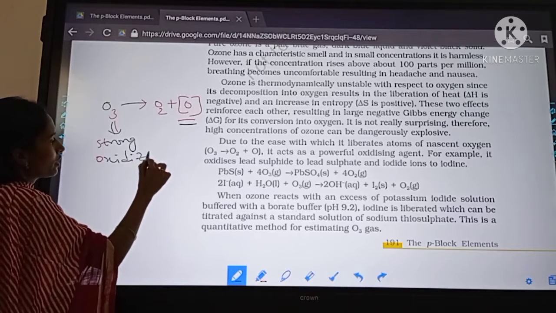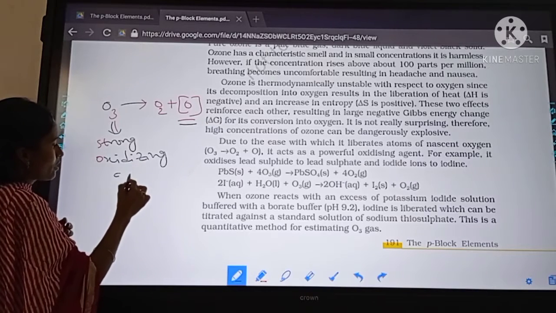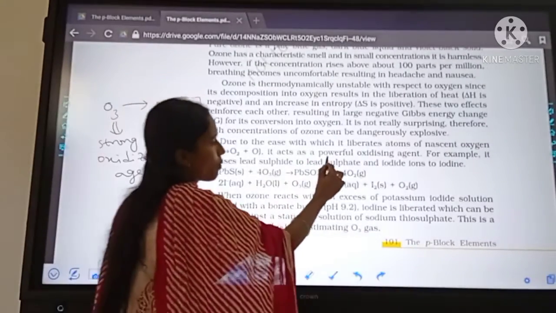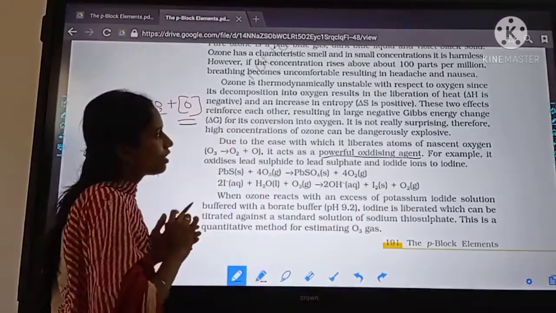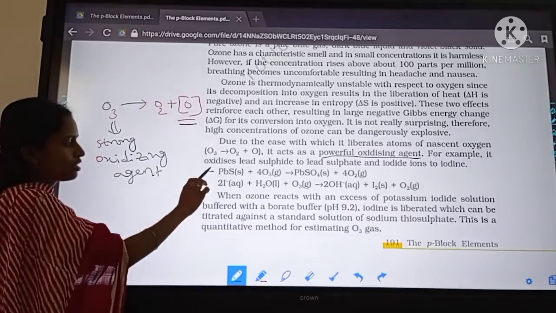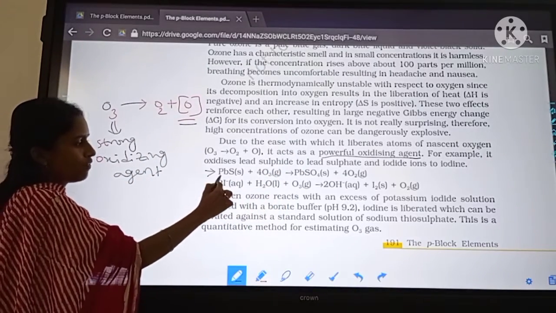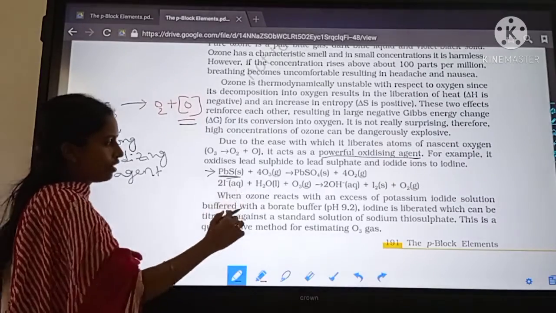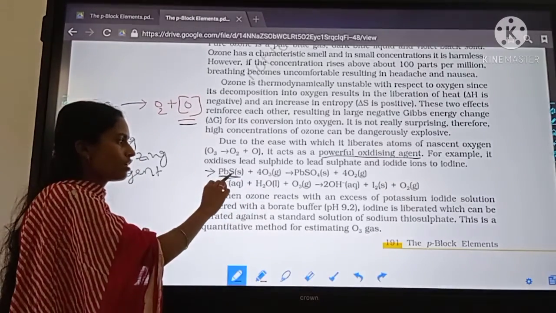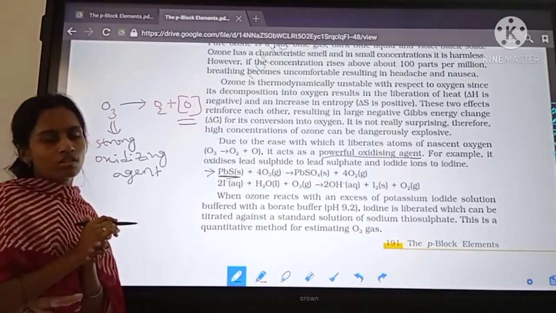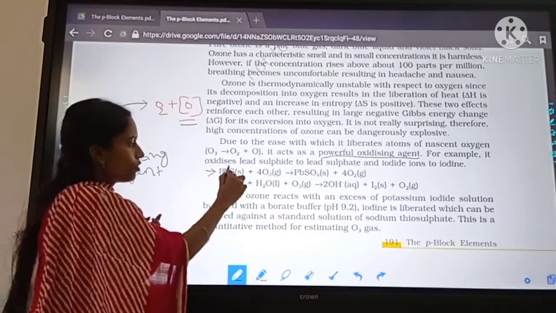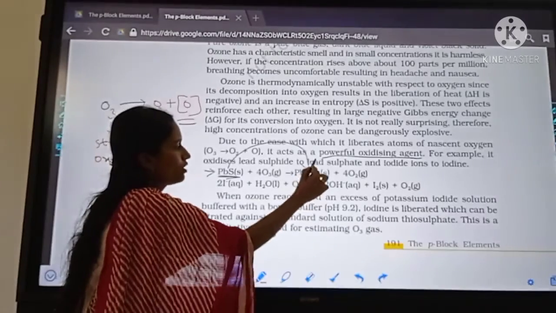So this is important: ozone acts as a strong oxidizing agent. It is a powerful oxidizing agent, and it oxidizes other substances. For example, see these reactions. In lead sulfide, lead is in the +2 oxidation state and S is in the -2 oxidation state, and lead sulfide becomes lead sulfate. So lead sulfide is converted into lead sulfate.